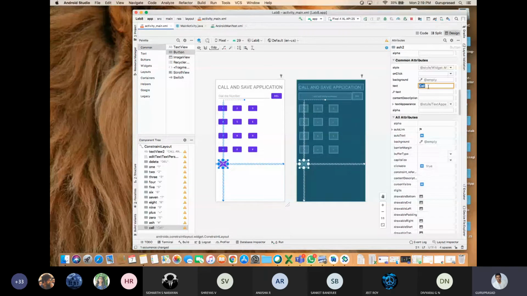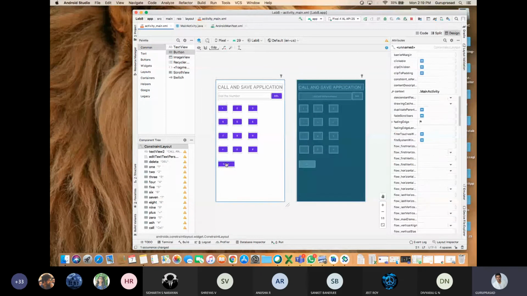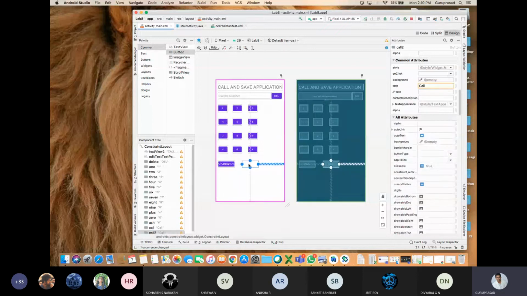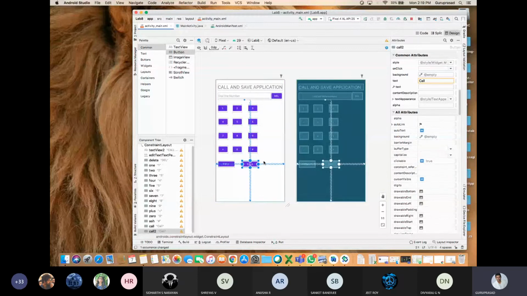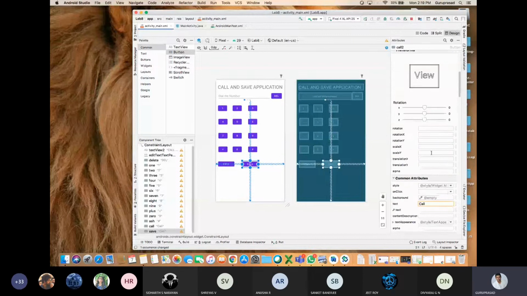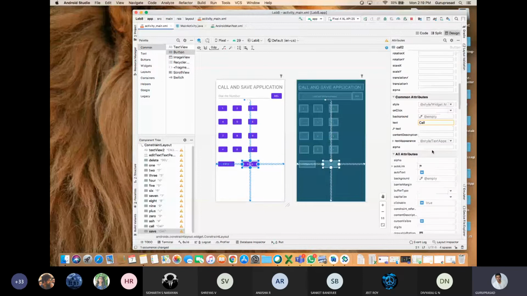I'll copy the same call button. Control C, Control V. Then I'll say it as save. So ID by default it will be call 2. So I'll rename it as save. Enter. I'll refactor. Then I'll save it. I'll rename it as save. Okay. Is that fine? Any doubts?